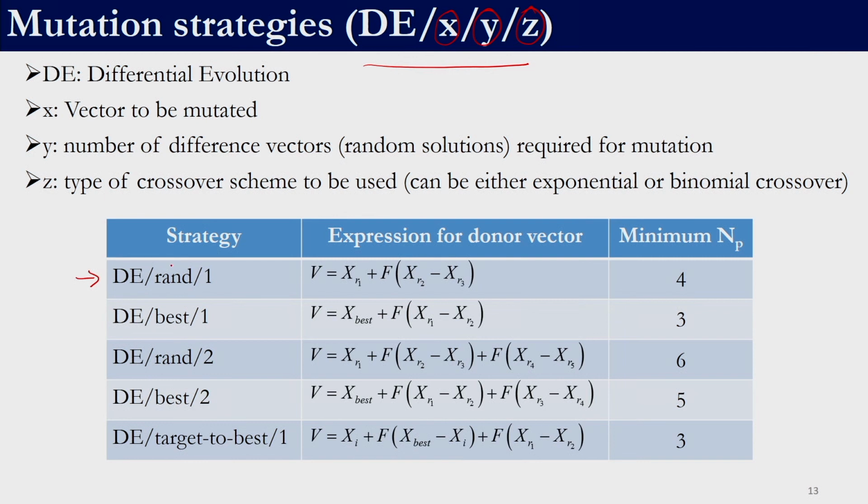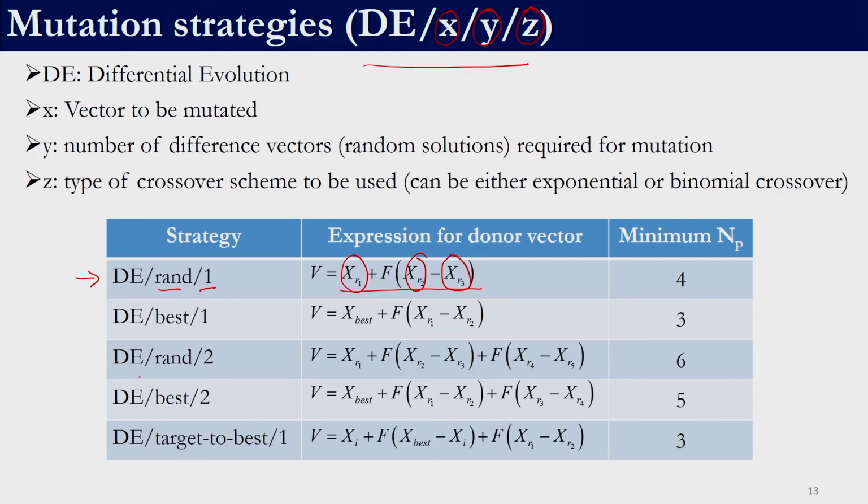So, here let us look at this one. DE stands for differential evolution, right, /rand, right. This rand indicates the solutions which we are selecting for the donor vector. For the donor vector, if you see, we are selecting these 3 solutions randomly, right. We are not saying that it is the best solution or the worst solution or it is the mean solution or anything, right. So, it is selected randomly. This rand indicates that thing, right, and this 1 indicates the difference, right. Here we have one difference between 2 randomly selected solutions. So, this indicates 1, right.